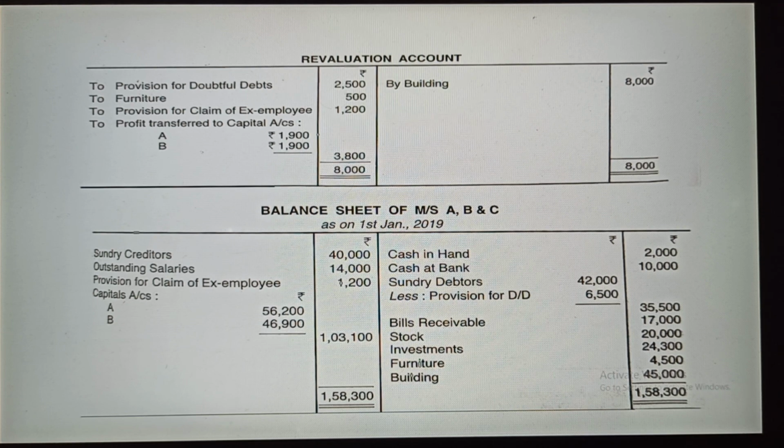Then you can see in the revaluation account there is a profit of 1,900 to A and 1,900 to B. So that will also be included. 54,300 plus 1,900 will become 56,200 for A, and for B 45,000 plus 1,900 will become 46,900. So that is the revaluation account. Under the revaluation account you need to create journal entries, then the ledger of revaluation account, and then the updated balance sheet, or opening balance sheet, as on 1st January 2019. This topic you have completed.